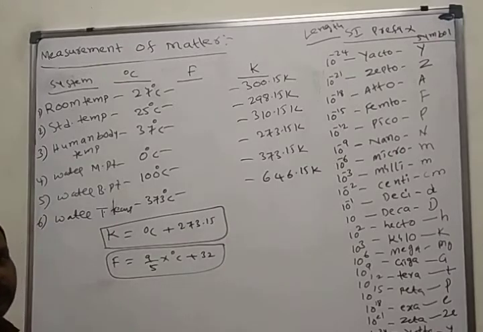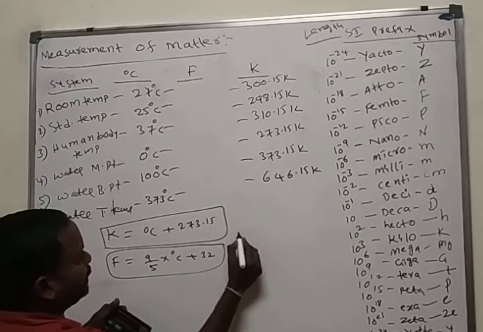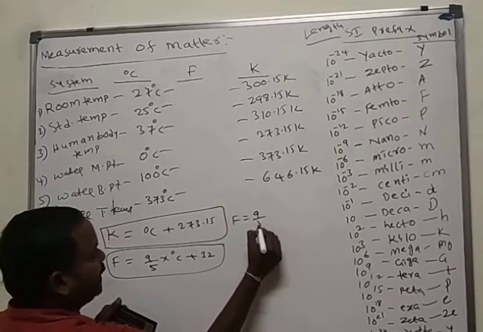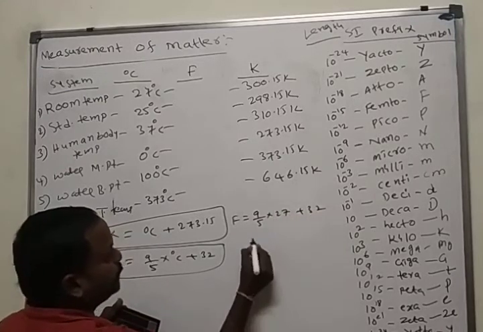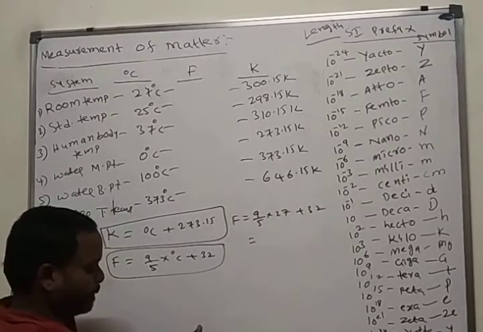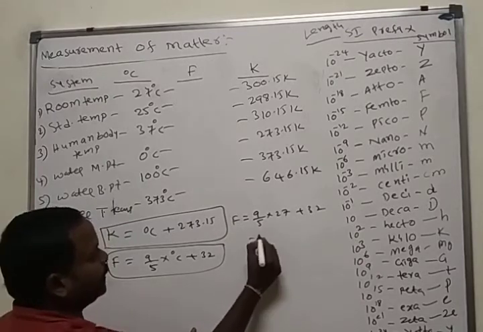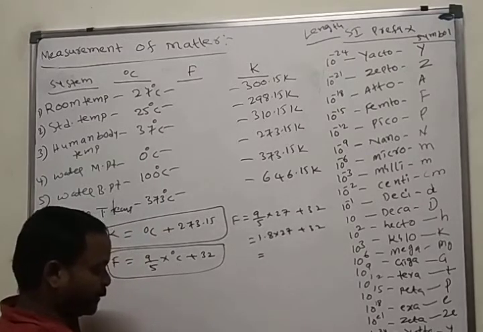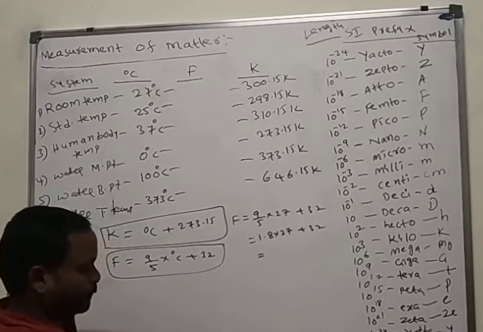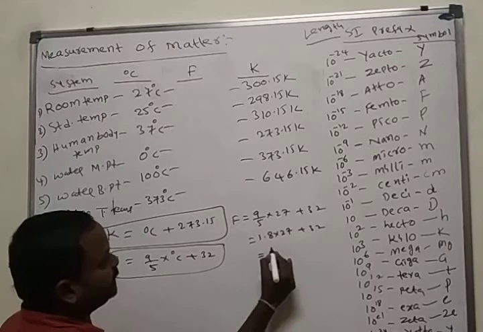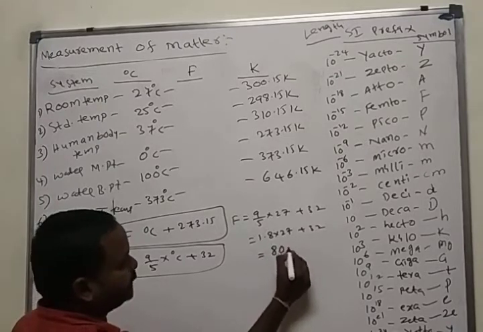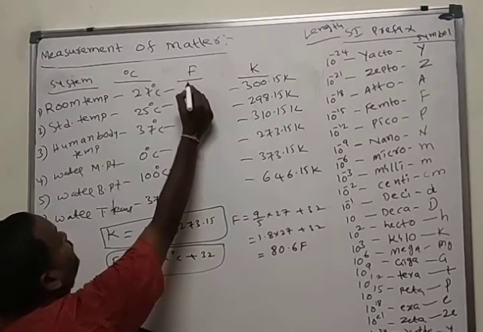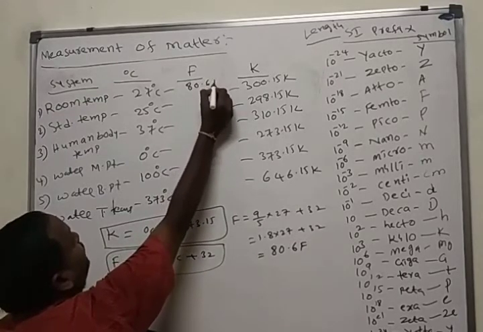Now in Fahrenheit, room temperature in Fahrenheit. Substitute here: F is equal to 9 by 5 into 27 plus 32. 9 by 5 is 1.8, into 27 plus 32. 1.8 into 27 is 48.6, plus 32 is 80.6. Here 80.6 Fahrenheit. Room temperature is 80.6 Fahrenheit.